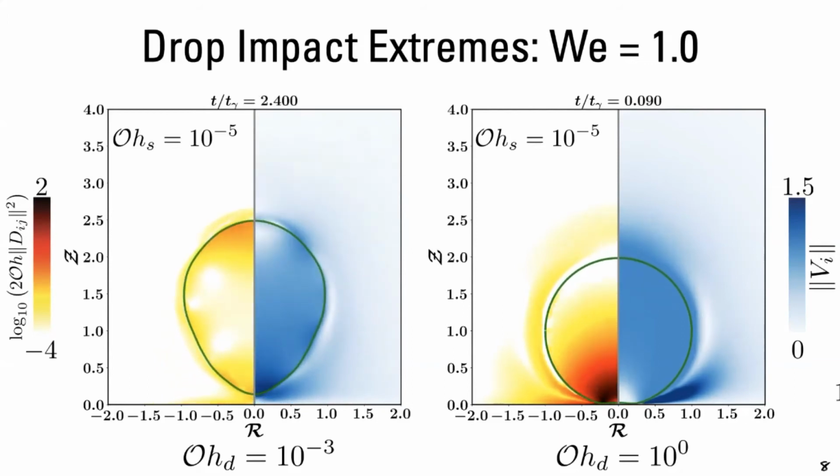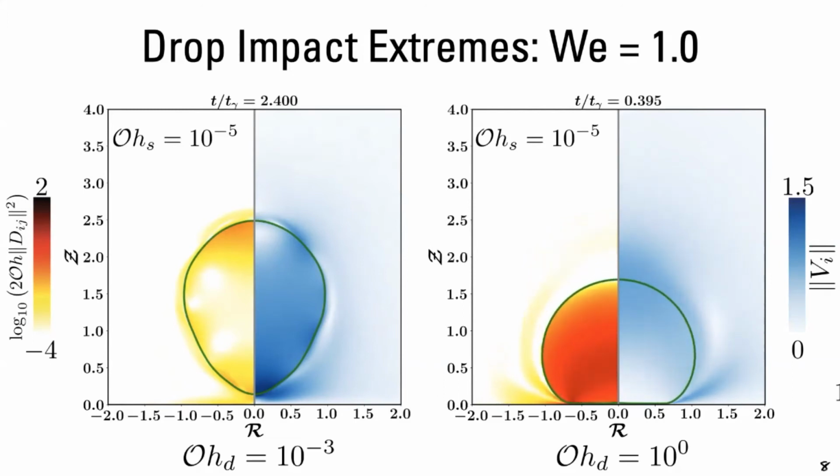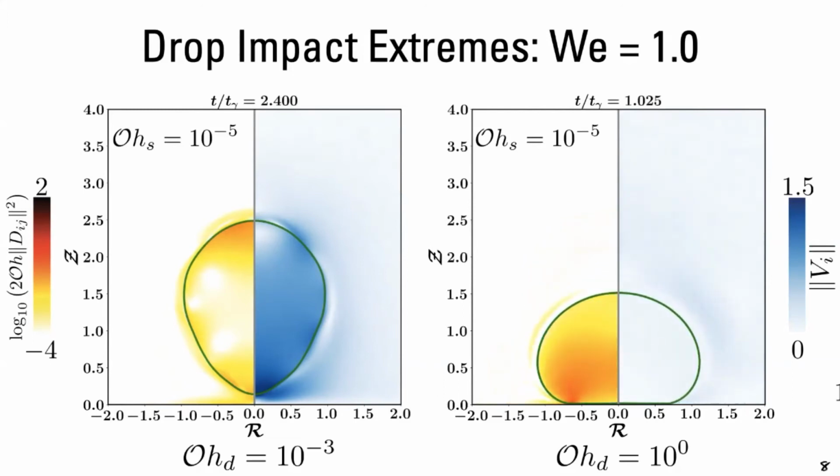Now for high anisotropy number, we clearly see as a drop impacts, there are regions of high viscous dissipation inside the drop, and this impact process is more or less plastic in nature, and the drop never leaves the substrate. And so clearly we reproduce the outcome from the experiments. However, we would also want to understand the different forms of energy transfer in this process. And for that, we can plot energy budgets.